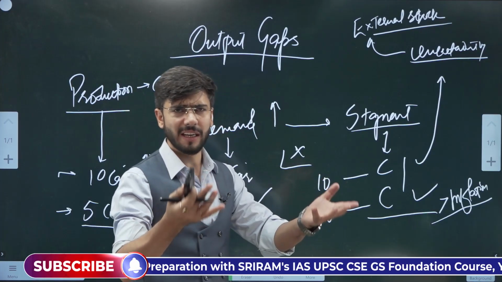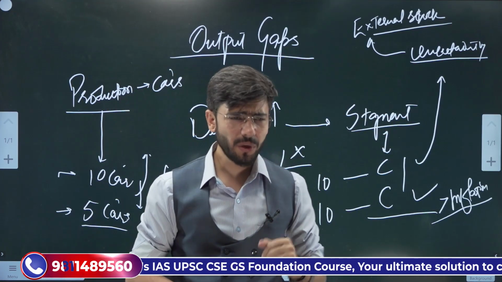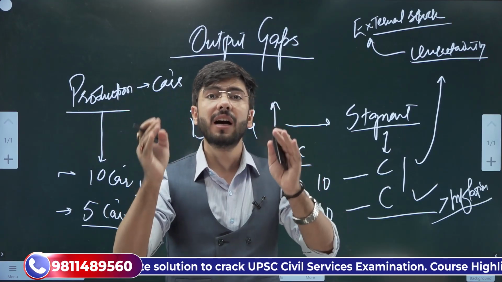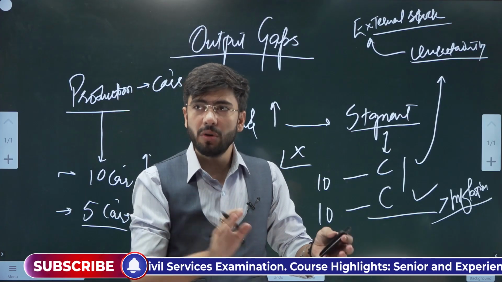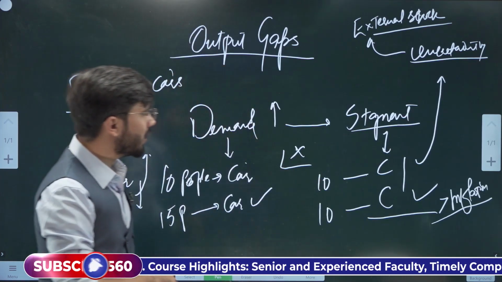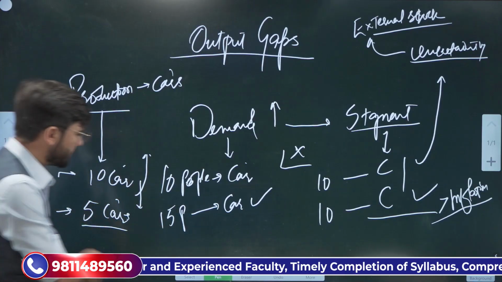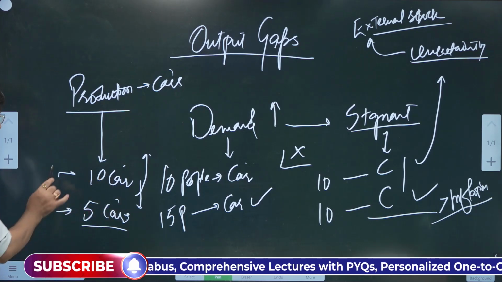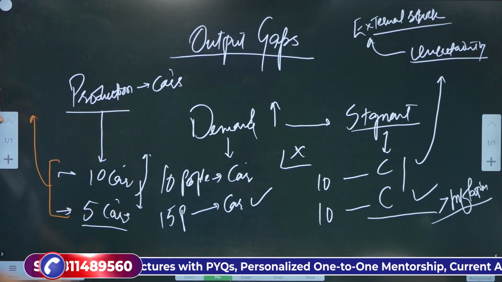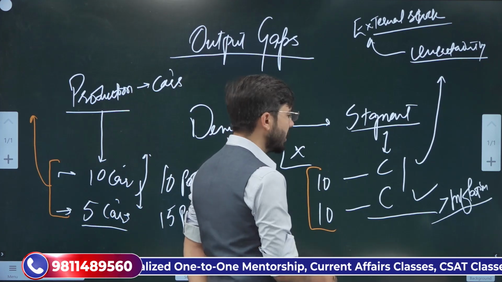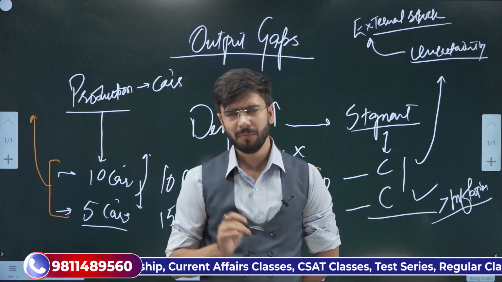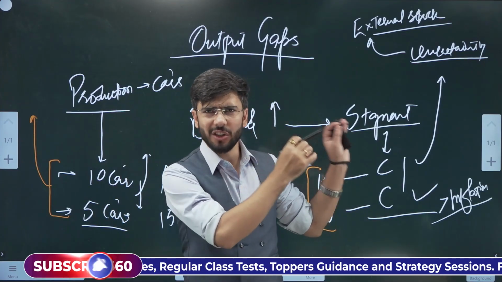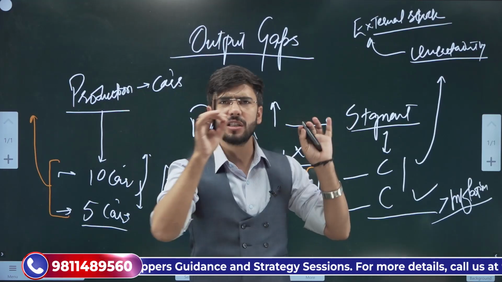So therefore, or say we discussed last time that tsunami, we discussed earthquakes, we discussed multiple other things which usually are not taken care of in the planning itself, because we do not know what will happen in the future. So therefore, what is happening over here? Very simple thing. Here, see, the production decreased. Why did the production decrease? And why is there a stagnation in demand? Maybe due to any change. Maybe due to external shocks like pandemic, or say earthquake, or say tsunami, or any other thing.